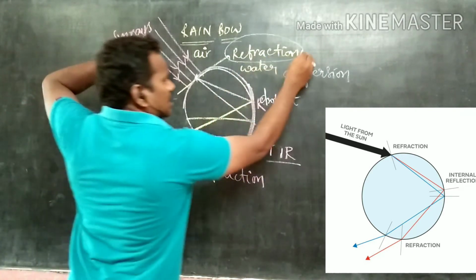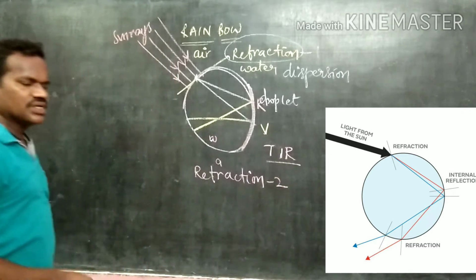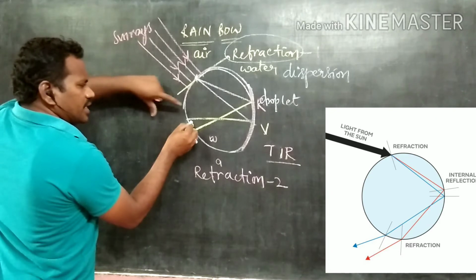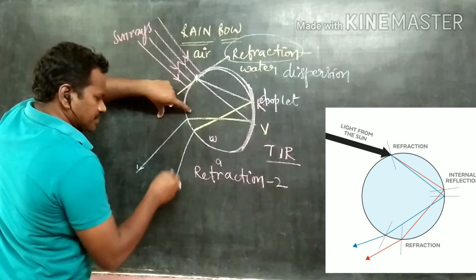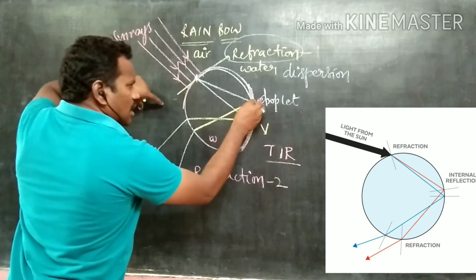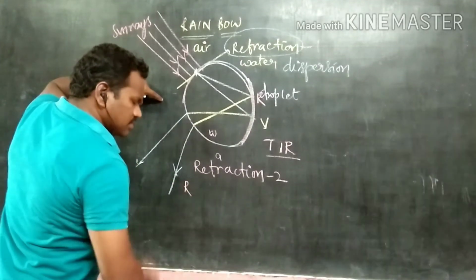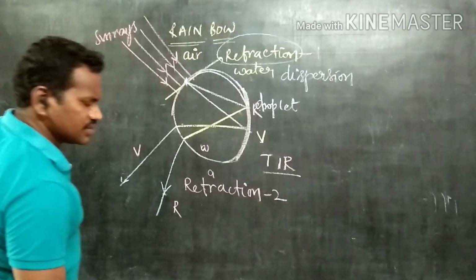So here the process of refraction 1 has taken place, and here the process of refraction 2 has taken place. From this point the light rays are ejected outside. See here, at the top position red is there, the red is bounced, so the red becomes down. Violet moves in the upward direction.